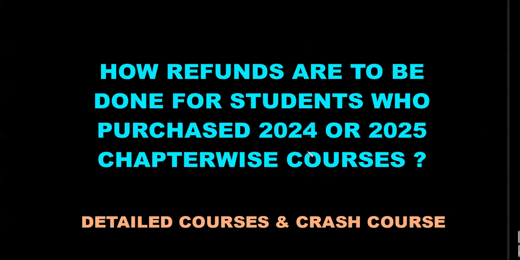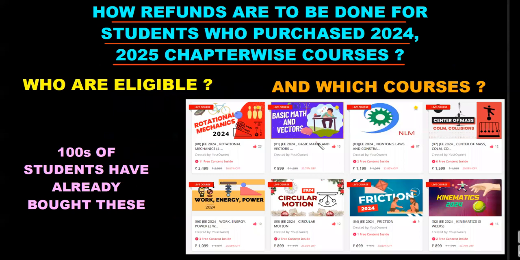So how are the refunds done? Already this was explained in the last video. I'll quickly go through it. So if you know this and already some of you have got refunds for the 2024 courses, you can skip this part of the video. Right? Who is eligible? Students who take the chapter-wise courses of any part, whether it is detailed or crash. When they convert to the full batch of that course, they are eligible. So if you have taken a detailed chapter-wise course, then you take the detailed full course of that particular 24 or 25, you will get the refund of this. If you have taken a crash course chapter wise, then you convert to the crash course full batch, then that would be refunded.